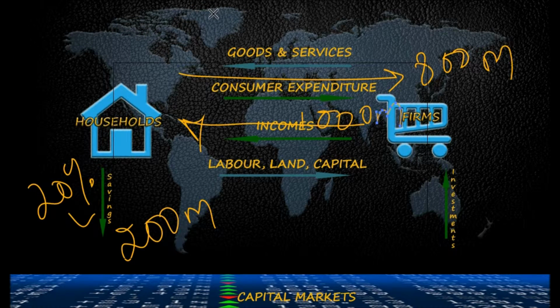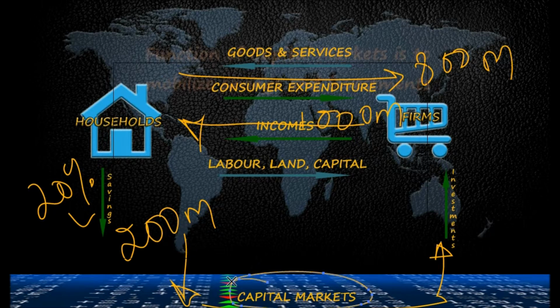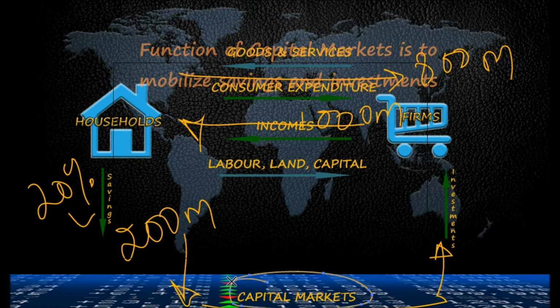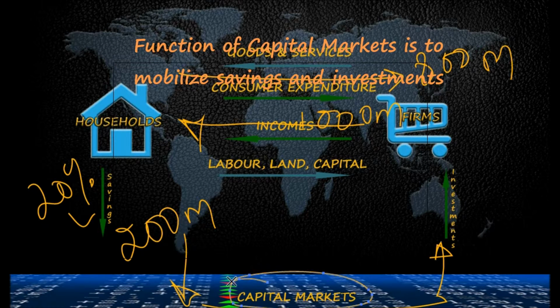In the real world, the savings by households goes into the financial markets, either into stocks, bonds, deposits in banks, etc. Firms, on the other hand, need to fund their cash shortfall, and hence borrow from the financial markets. This market where firms borrow and where the households' savings flow is called the capital markets.